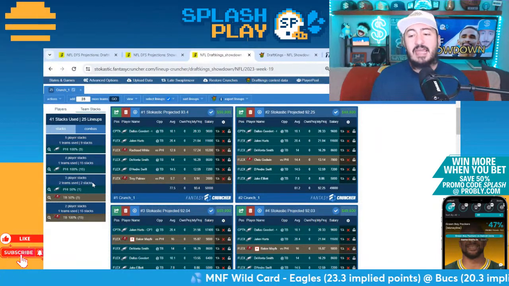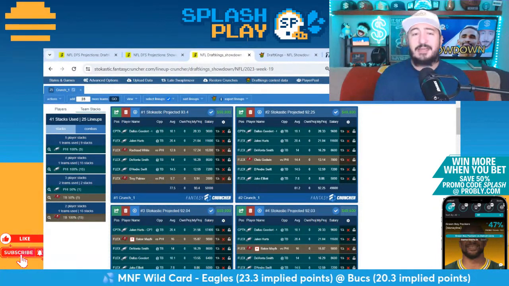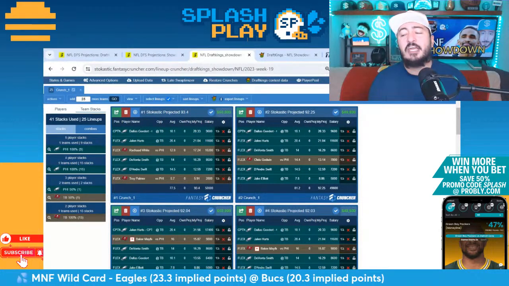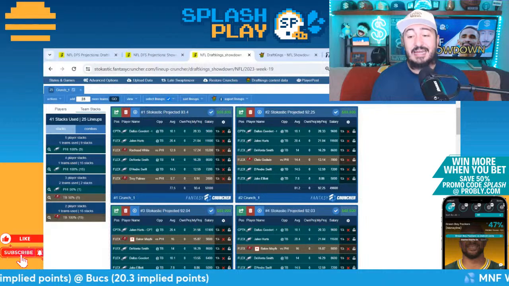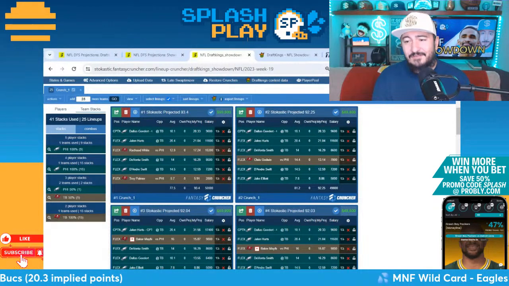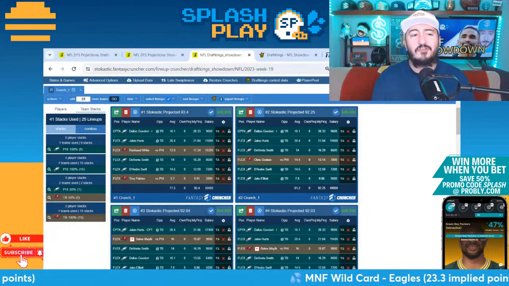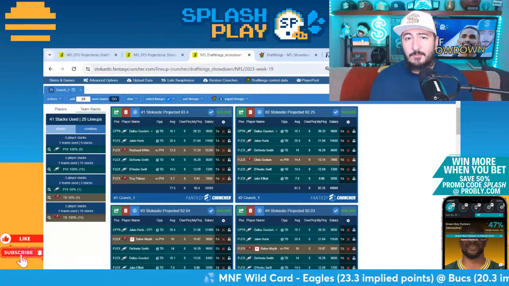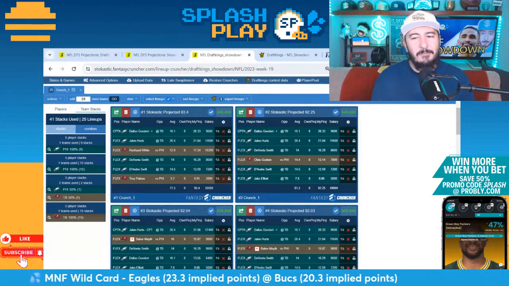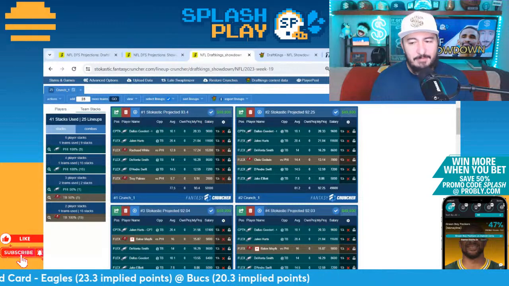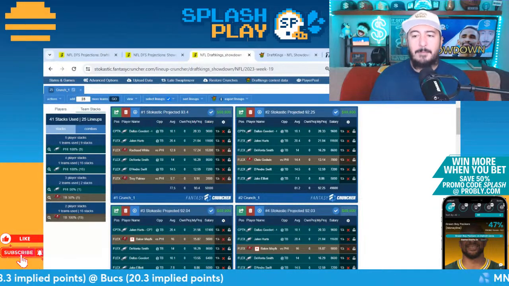So if you play a 4-2 Bucs dominant team, if you play a 5-1 Bucs dominant team, you are getting off the beaten path. And of course, that is a logical approach for any showdown slate today in particular. I do wonder if that's going to be quite as true. ETR has not put up their expected share in terms of what kind of team builds are going to be out there. But I would guess that we see a little bit less Eagles than this math is going to drive people towards.